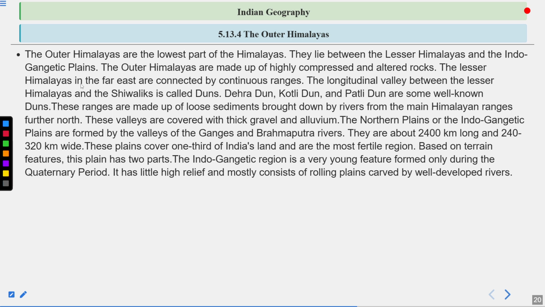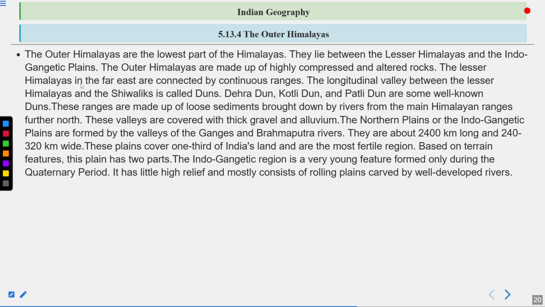The northern plains or Indo-Gangetic plains are formed by the valleys of the Ganga and Brahmaputra rivers. They are about 2,400 kilometers long and 240 to 320 kilometers wide. These plains cover one third of India's land and are the most fertile region. Based on terrain features, these plains have two parts.